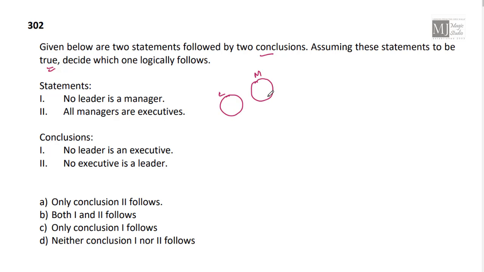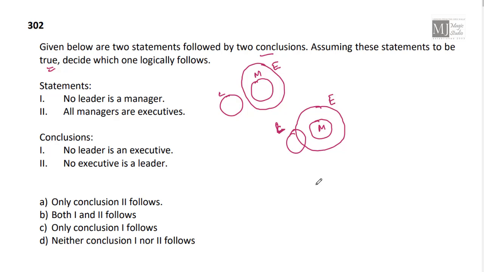All managers are executives. Now when all managers are executives, I can have a Venn diagram like this. Or I can have, this is leaders, we have managers, and executives can be like this. Or we can have leaders, managers, and executives can also be like this. So we can have any option possible. Now all managers are executives is true in all the three Venn diagrams.